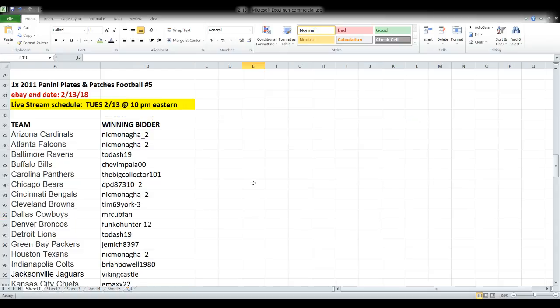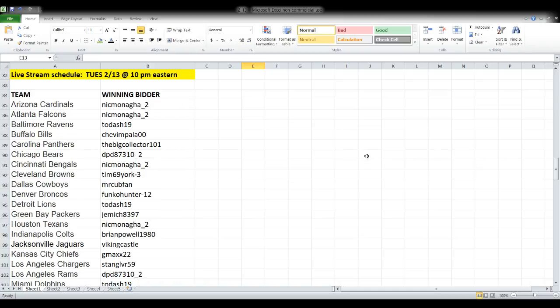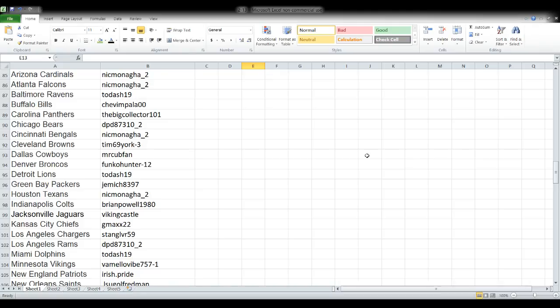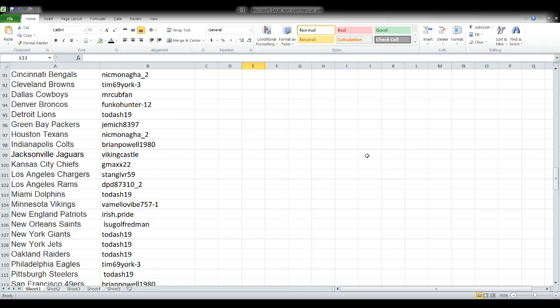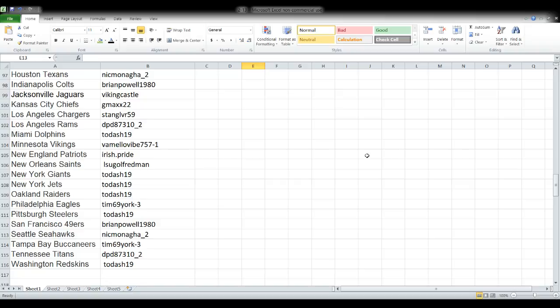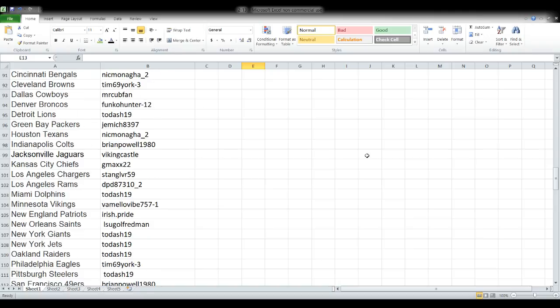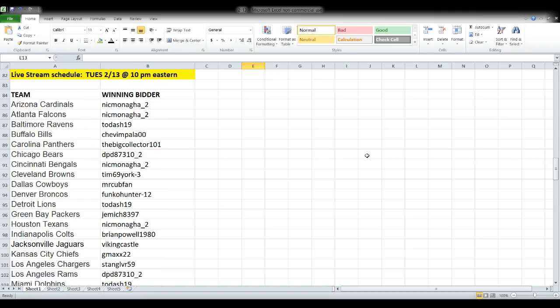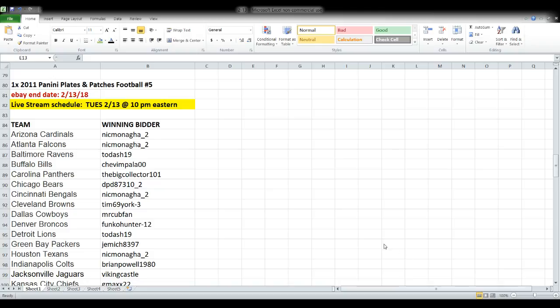This is break number 5. So the fifth time we have broken 2011 Plates and Patches. And I would love to break more. I thought we were going to be breaking more. I bought a whole case of it. And you heard me say a minute ago, people never shipped it and never responded to my emails, and I finally reached someone today, and he's like, oh yeah, I guess I forgot to take that off my website. Like, really, dude? Because it said you had two cases, and I spent well over $1,000 to buy that, and you don't think you might want to maybe tell me if you don't still have it?